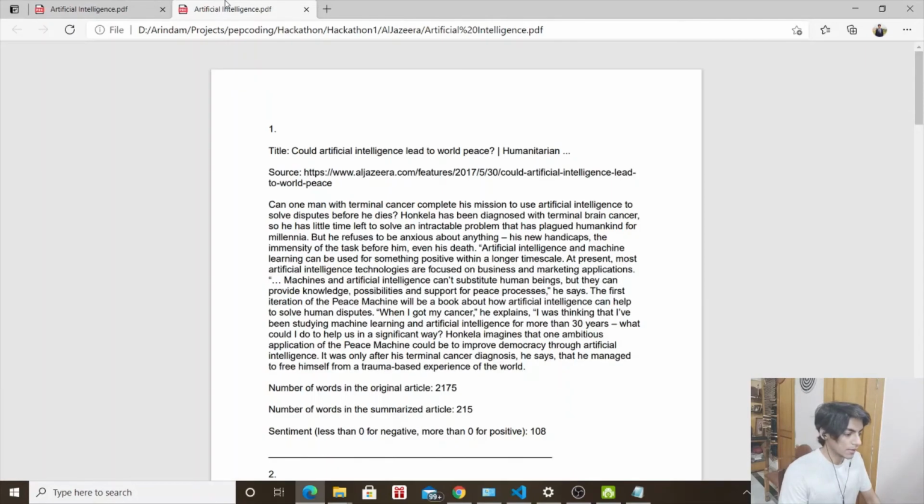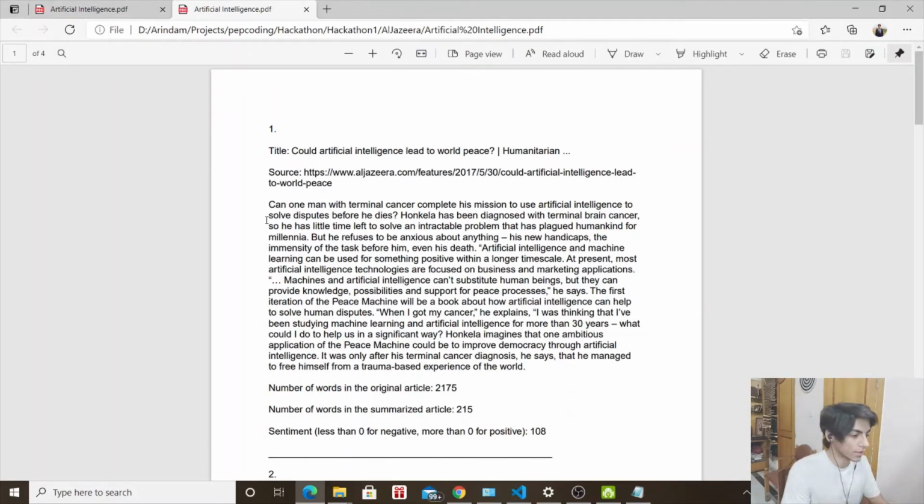One is this one, the one open right now is from the Al Jazeera folder, as you can see in the URL tab. And let's give it a moment to load, and it will. All right, looks like we have our output here.